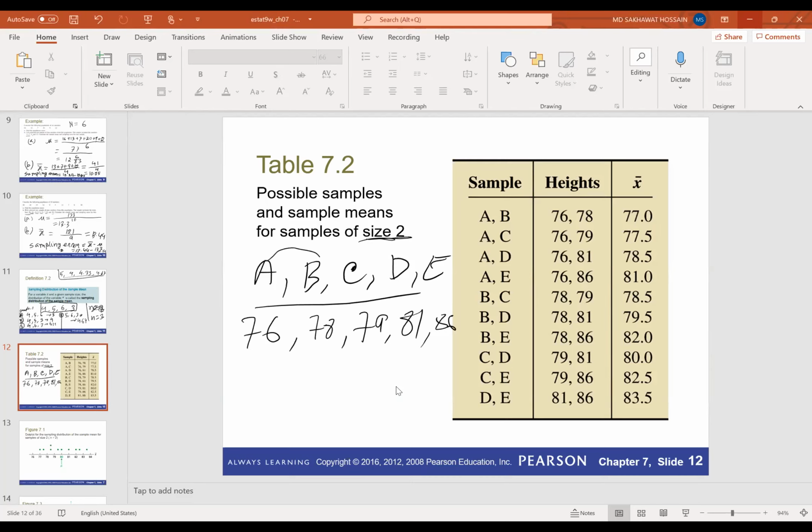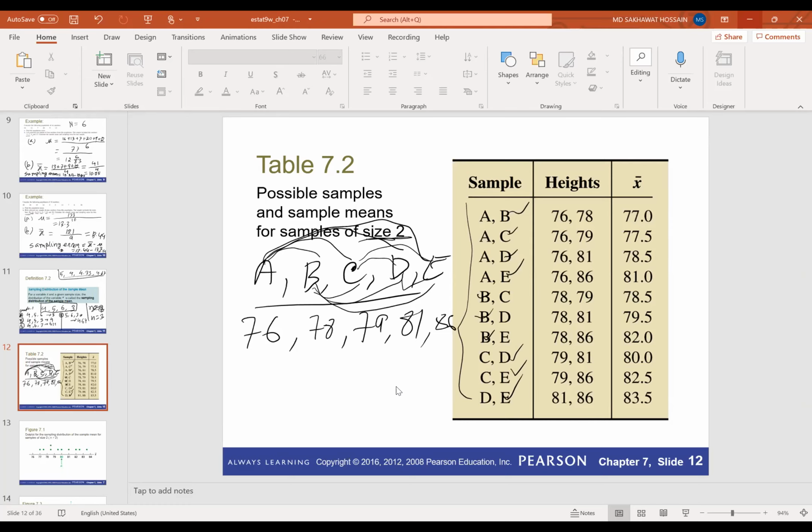With A, we can have A, B; A, C; A, D; A, E, right? So with A, we have these 4 samples. Then starting with B: B, C; B, D; B, E. So we have these 3 samples with B. Then starting with C: C, D; C, E. Then we have these 2 samples with C. Then D, E. So these are the possible samples.